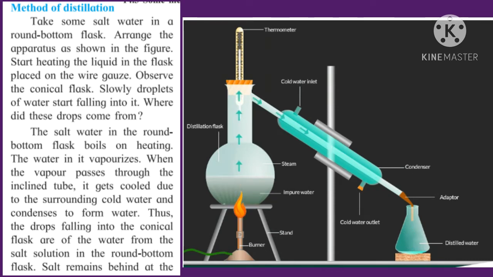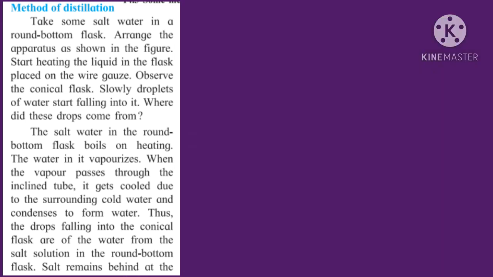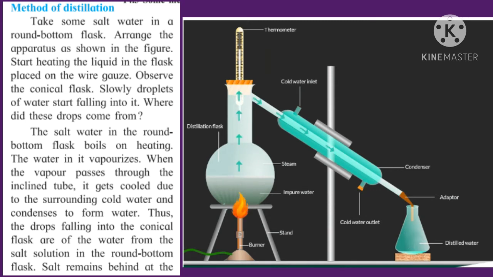The salt water in the round bottom flask boils on heating. The water in it vaporizes, that means evaporates. When the vapor passes through the inclined tube, it gets cooled due to the surrounding cold water and condenses to form water. You can see this in the picture. Thus, the drops falling into the conical flask are of the water from the salt solution in the round bottom flask. Salt remains behind at the bottom of the round bottom flask when all the water has collected in the conical flask. This method is called distillation.